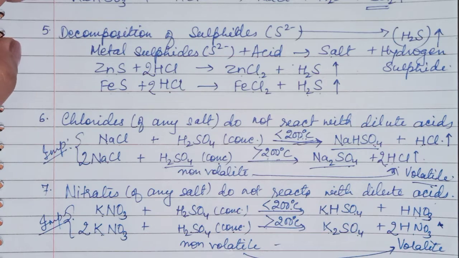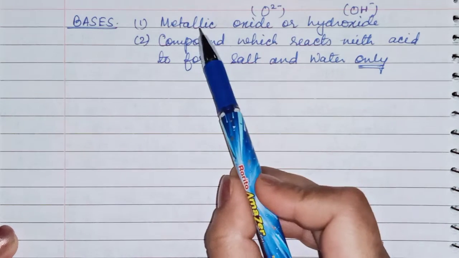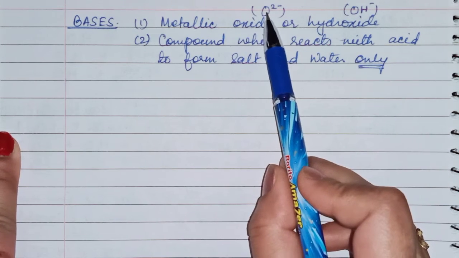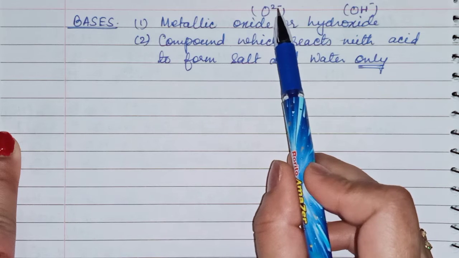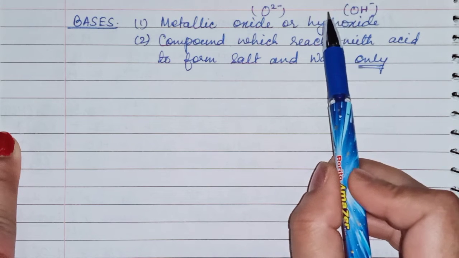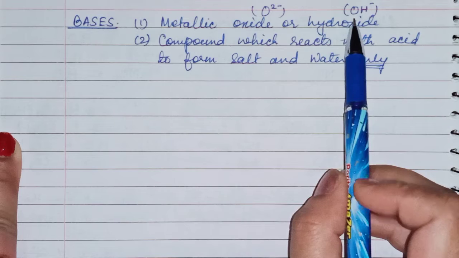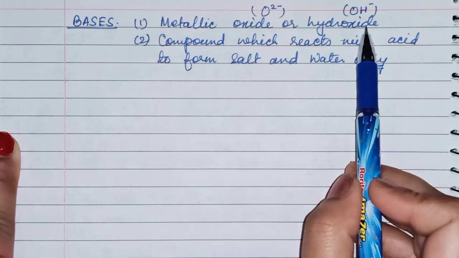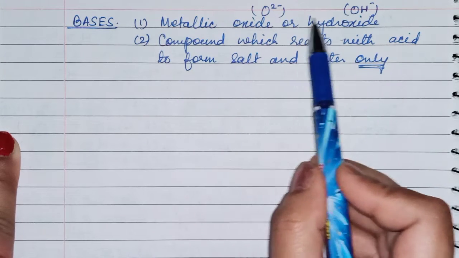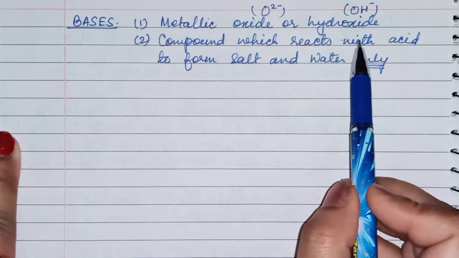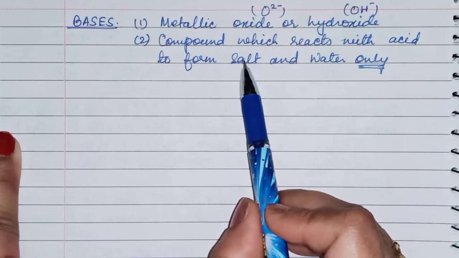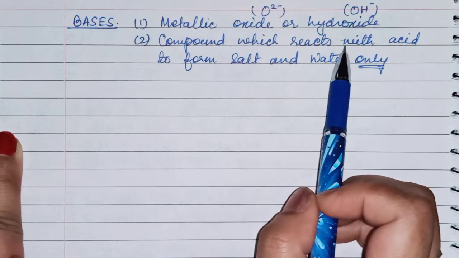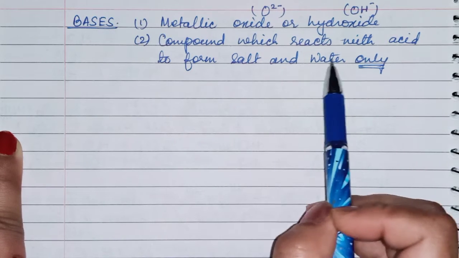Now we will start bases. Bases are metallic oxides or hydroxides. Metallic oxide means it contains metal plus O2 minus ions, and hydroxide means metal plus OH minus ions. If they are metal oxides or metal hydroxides, and these compounds react with acid, they will form salt and water only. So a base is that substance which reacts with acid to form salt and water only.